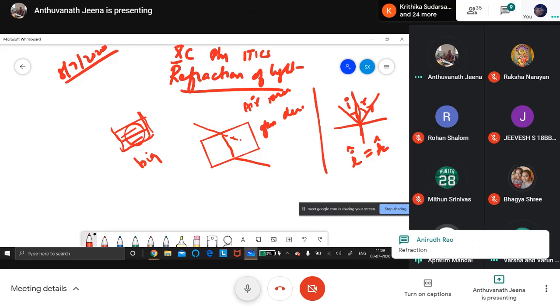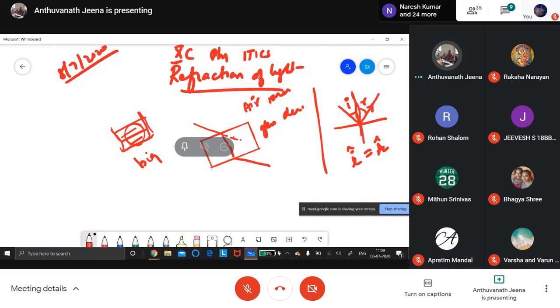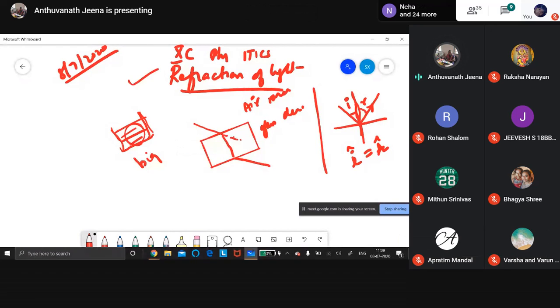The light passes from the air to the water. The lemon looks bigger because the light comes from the glass tumbler to air, so from denser to rarer medium. When it is coming, it appears big because of the change of direction. This is the effect of refraction of light.